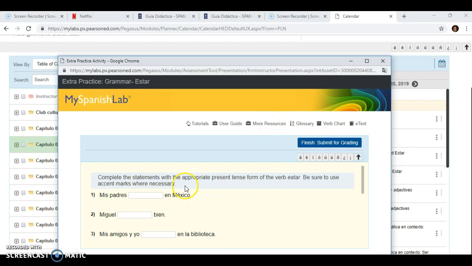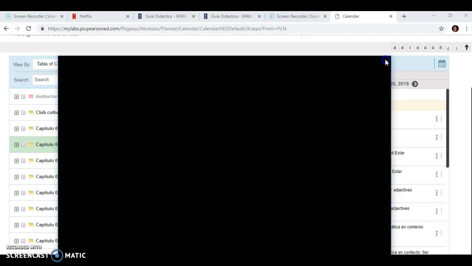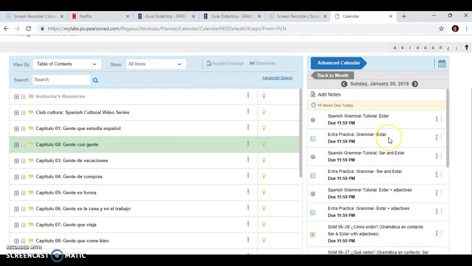So in this case, it's complete the statements with the appropriate present tense form of the verb estar. Be sure to use accent marks where necessary. So here you can choose the vowels with the accent marks. So if we talk about the verb estar, here will be mis padres están en México. Miguel está bien. Okay, so you just have to complete according to the appropriate way to conjugate the verb estar in present tense. Okay, and you will see here all the activities that you will have to complete.